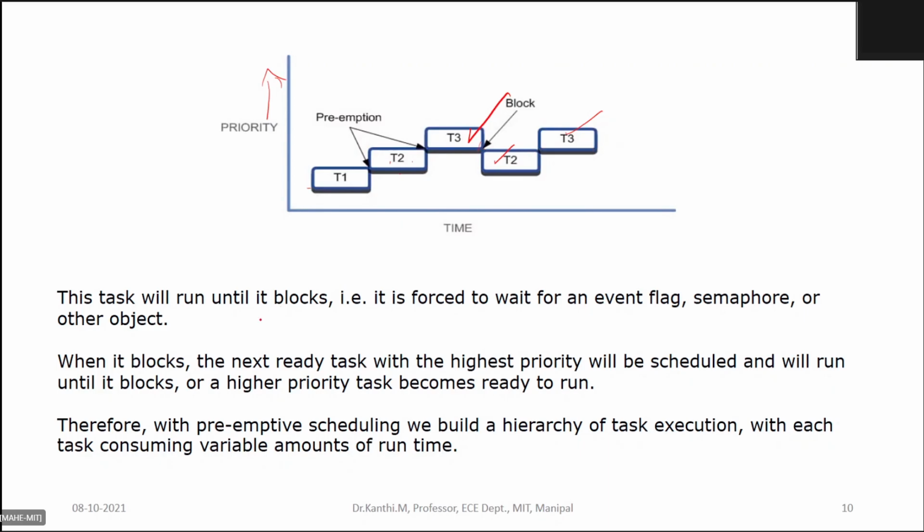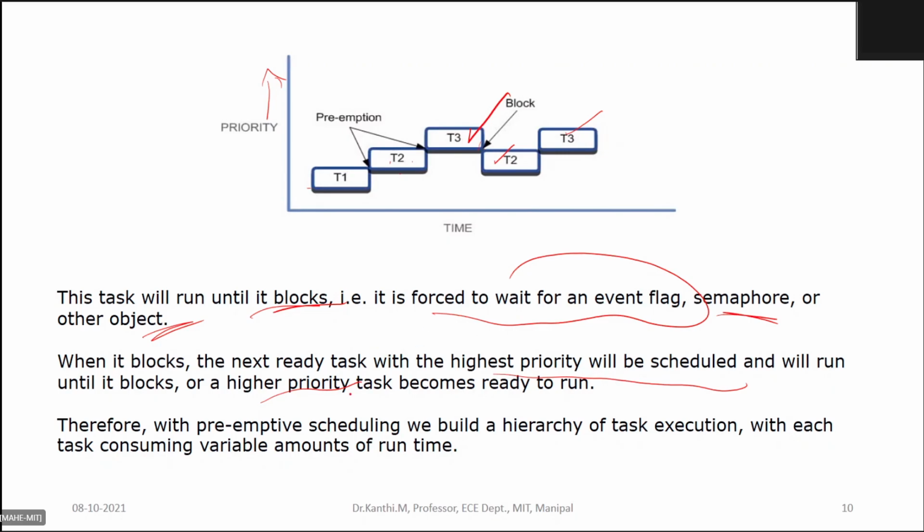So a task will run until it blocks. It is forced to wait for an event flag or semaphore or any other kernel object. When it blocks, the next ready task with the highest priority will be scheduled and will run until it blocks, or until a higher priority task becomes ready to run. So this is a very simple rule.